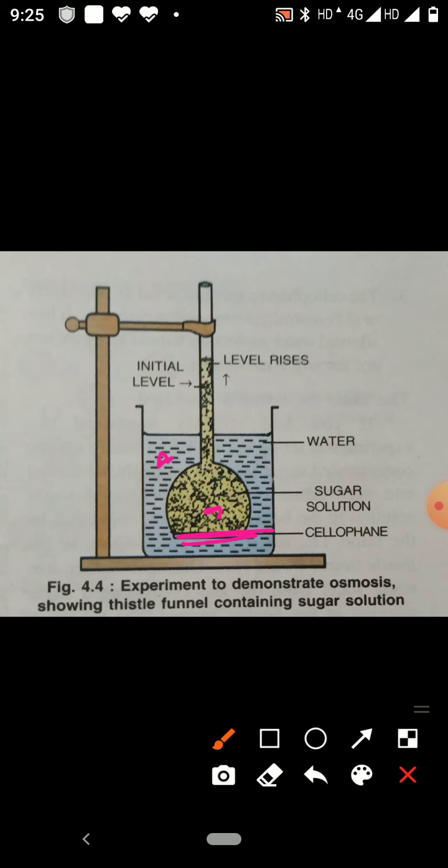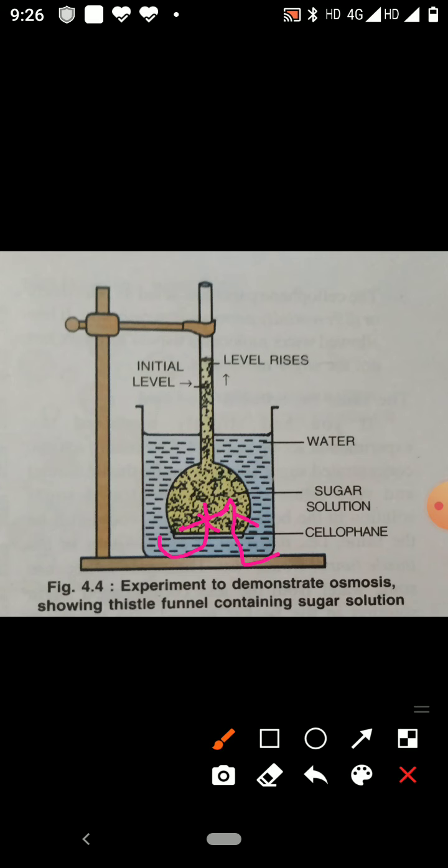So when two liquids of different concentration are separated by the semi-permeable membrane, molecules of water will start to diffuse from lower concentration to higher concentration. This is the direction of the diffusion of molecules of water.